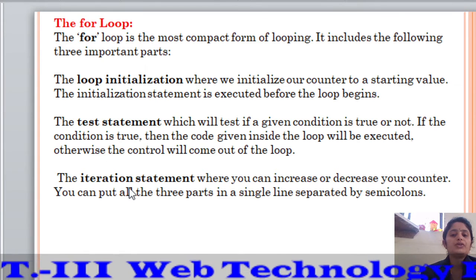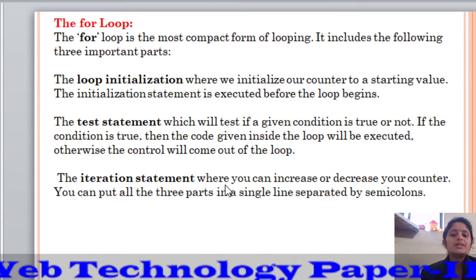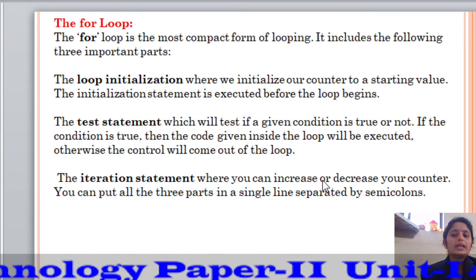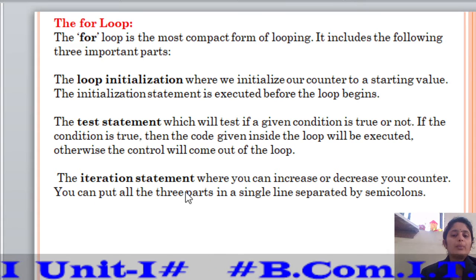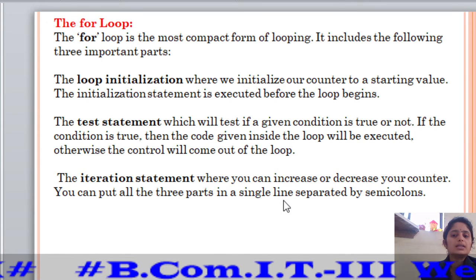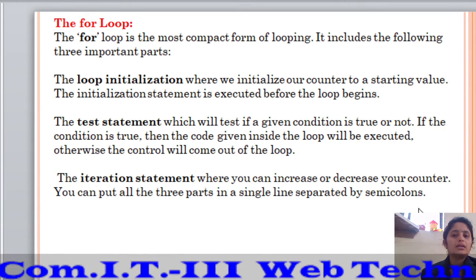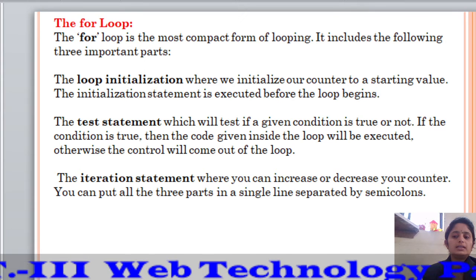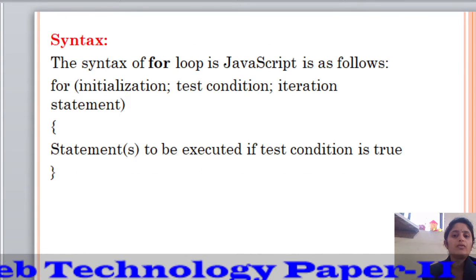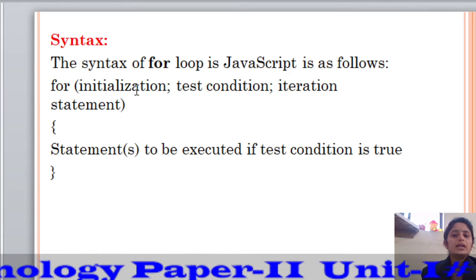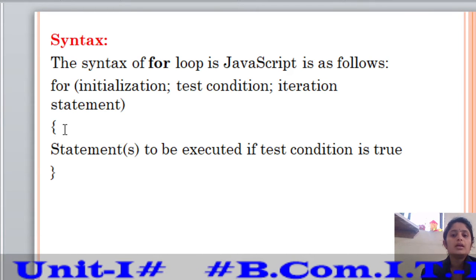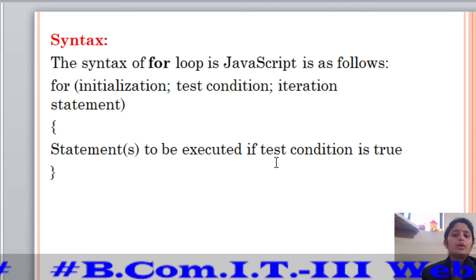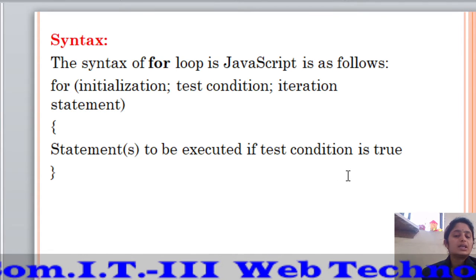Third is the iteration statement, where you can increase or decrease your counter. You can put all the three parts in a single line separated by a semicolon. So let's see the syntax for the for loop. For initialization, condition, and iteration statement. In curly braces, the statement to be executed if the test condition is true.